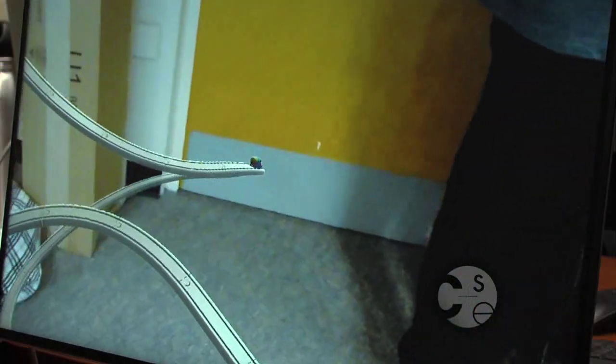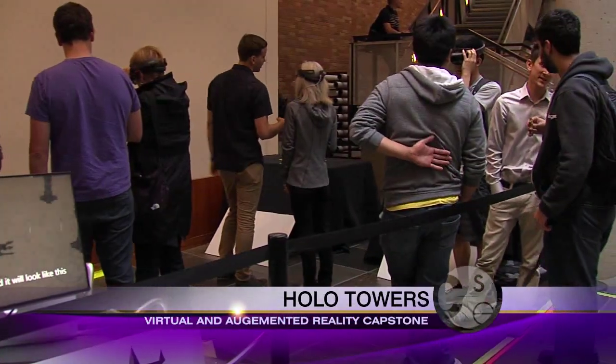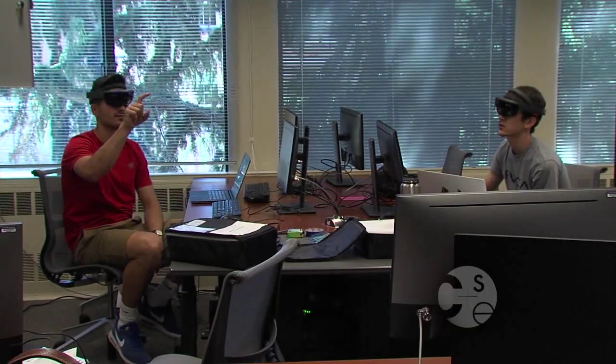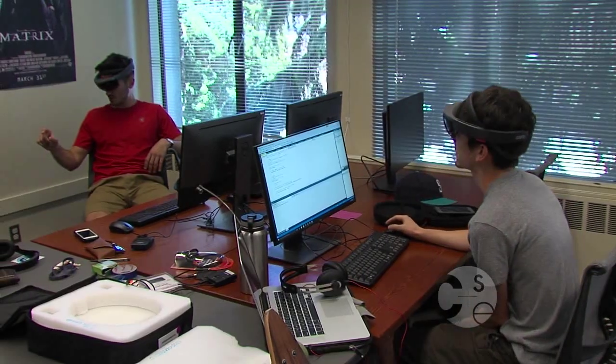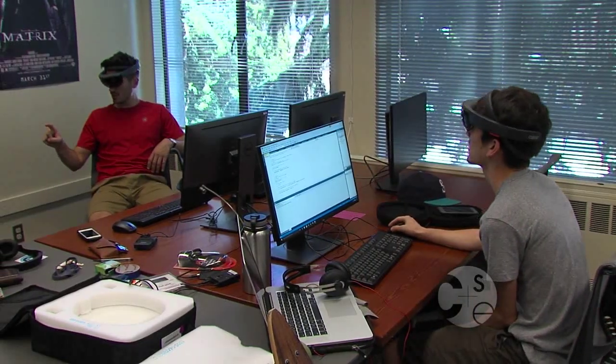We are working on HoloTowers, which is a holographic version of a tower defense game. So you can place towers in your environment and have enemies walk through it and the towers shoot at it. And so just a different take on a standard game.